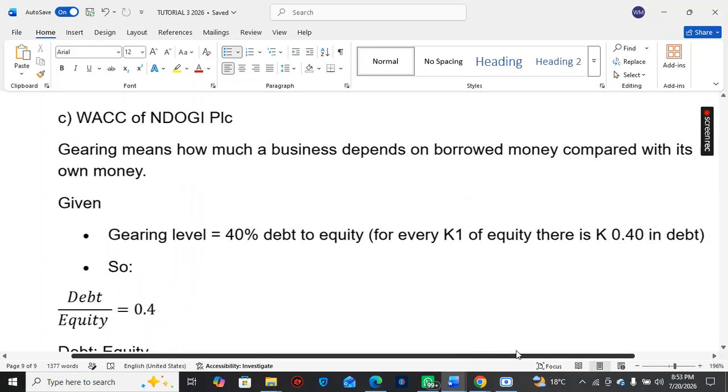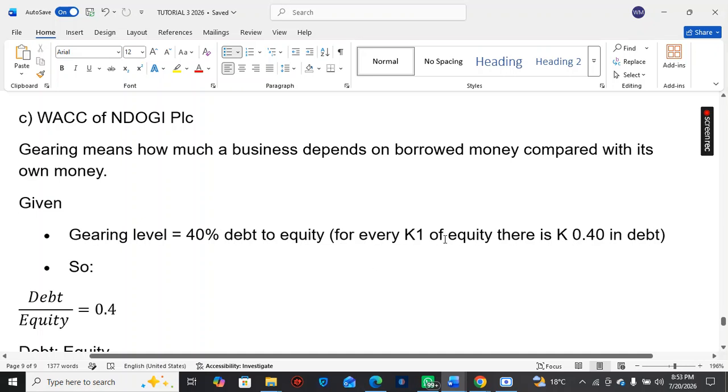For every one kwacha of equity that you have, or for every one kwacha of your own money, there is 40 ngwe of debt. Mr. Mwaba, how did you get that 40 ngwe of debt? I just did 40% of one kwacha.